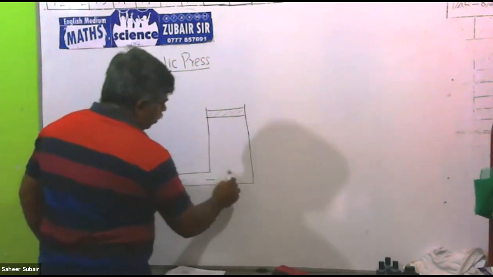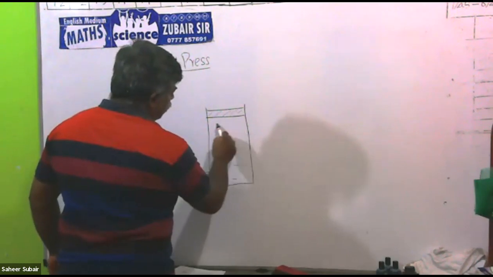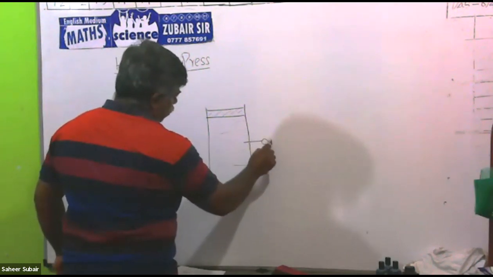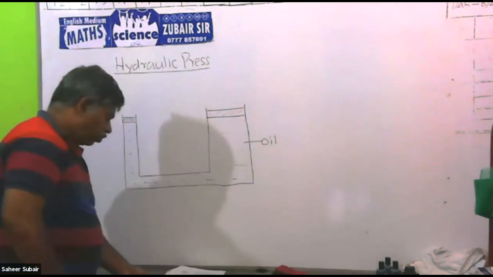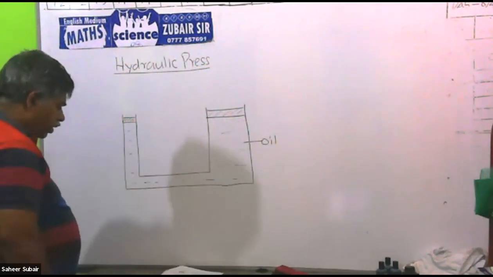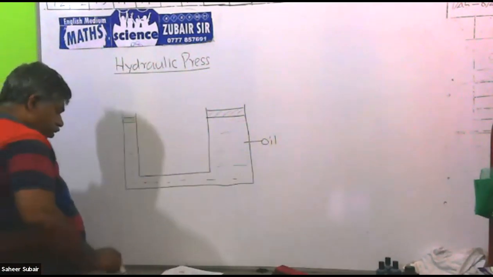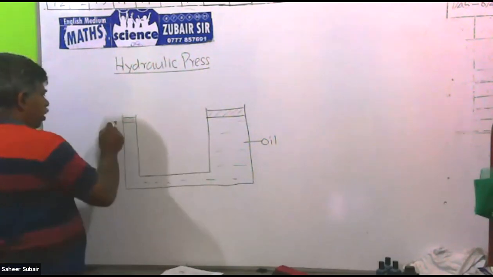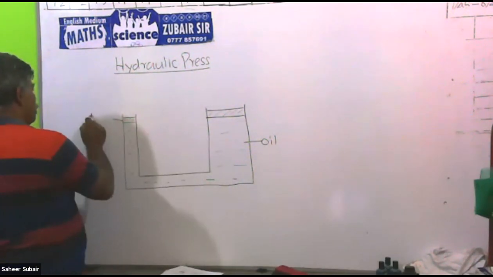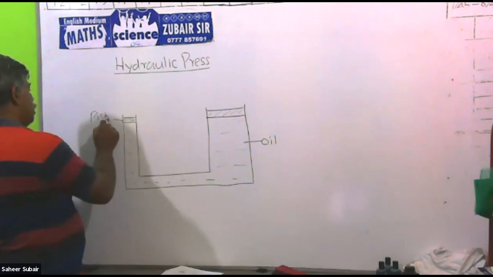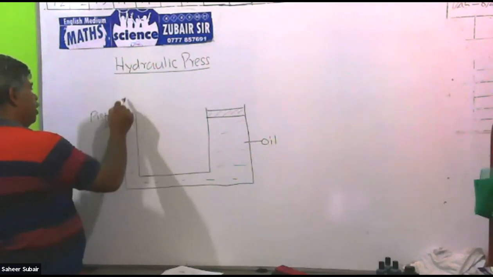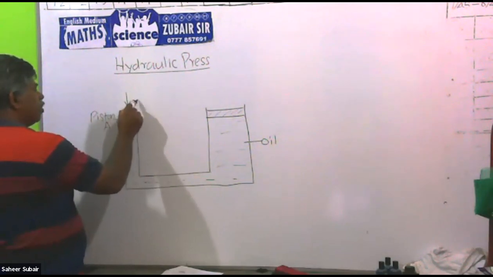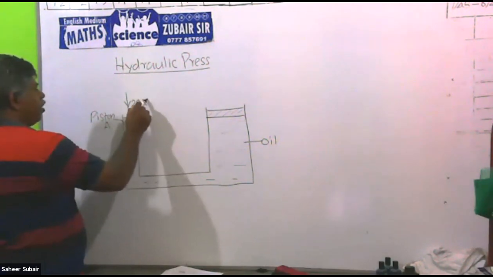Right? Then the liquid oil is there like this. Then we'll say you are applying 20 Newton force for this piston. This piston A, you are applying a small force, 20 Newton force. 20 Newton means 2 kilogram.